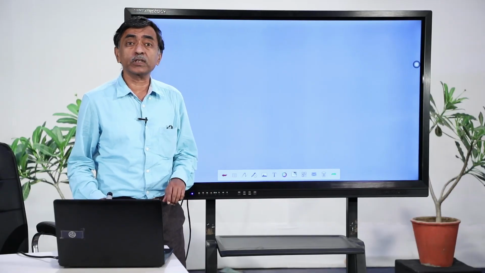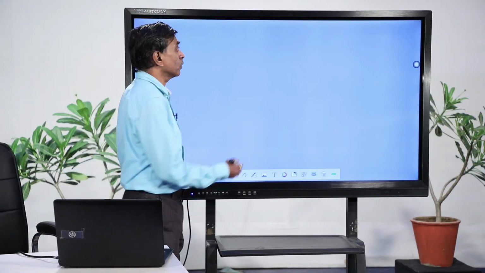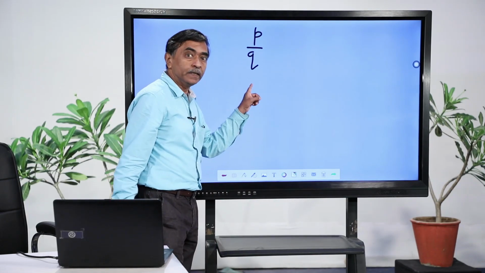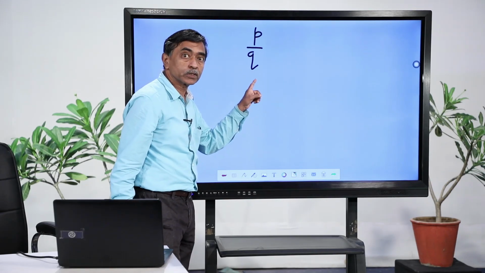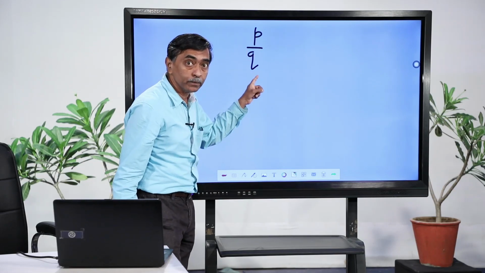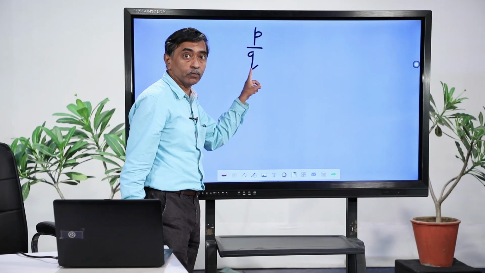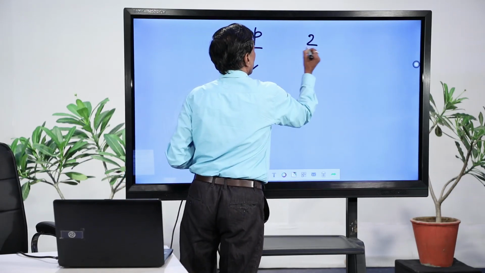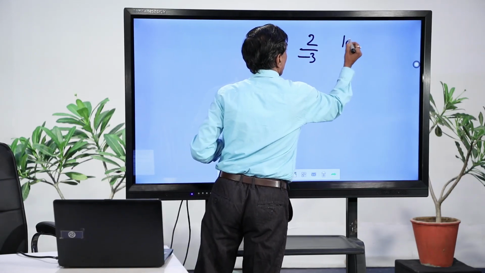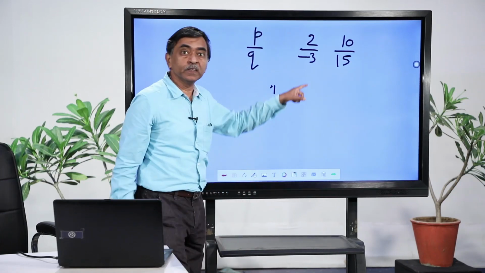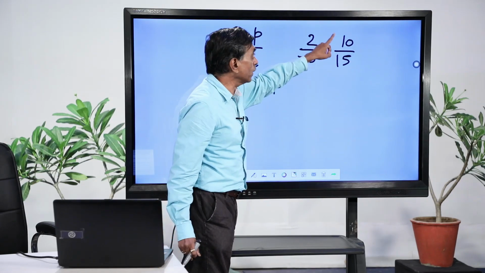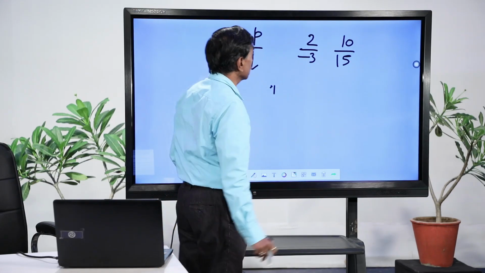Yesterday we had seen something about standard form. What is the standard form of a rational number? I say that the rational number p by q, where p and q are integers and q is not equal to 0, is in the standard form if they do not have any common factors other than 1, that is they are co-primes, and q should not be negative, that is 2 upon minus 3, I will not say that this is in the standard form. Similarly, 10 by 15, I will not say that this is in the standard form, because you have got 5 as the common factor here. 5 is the common factor for 10 and 5 is the common factor for 15 as well.